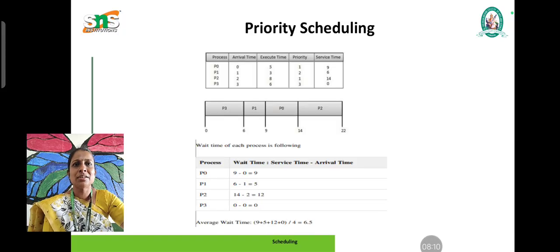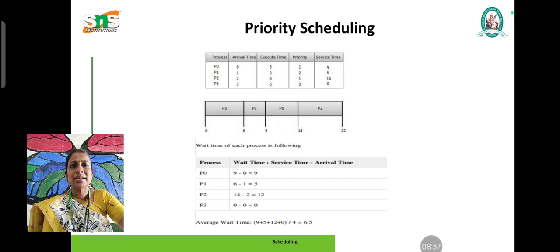Here we have the different processes P0, P1, P2 and P3. We have arrival time, execution time, priority and service time. Based upon the priority the jobs are executed. The job with the highest priority is executed first, followed by the next priority and so on. We have to find the average waiting time for this priority scheduling.